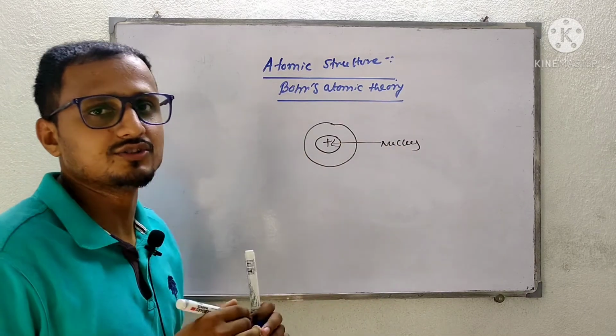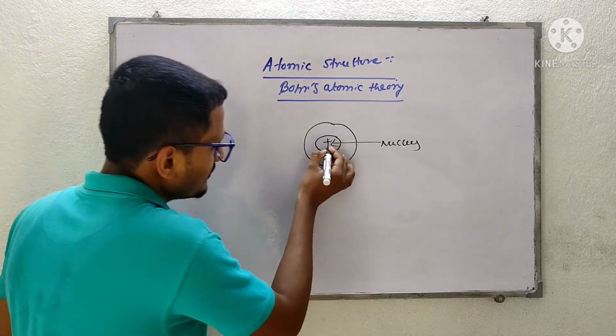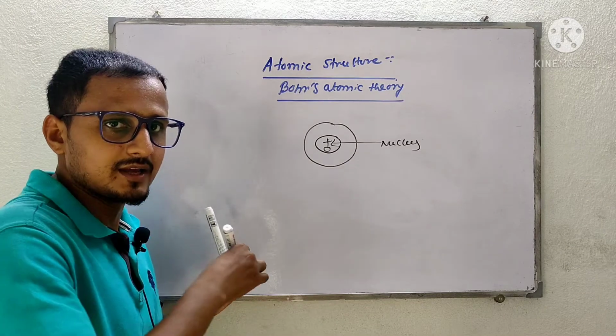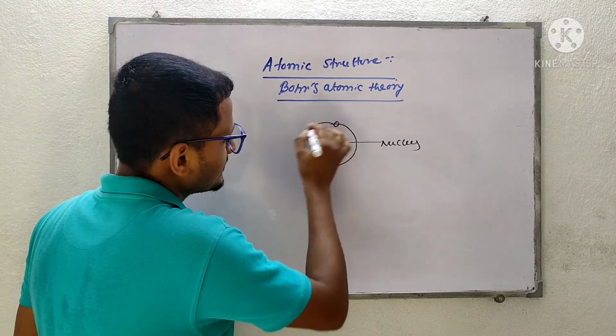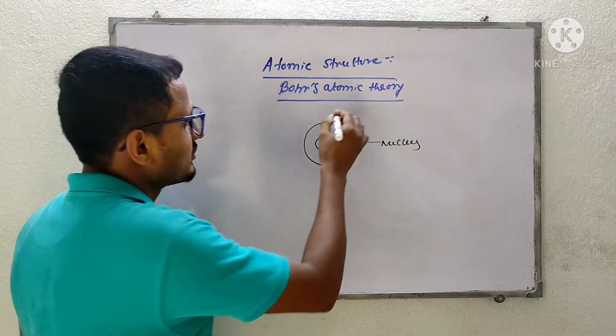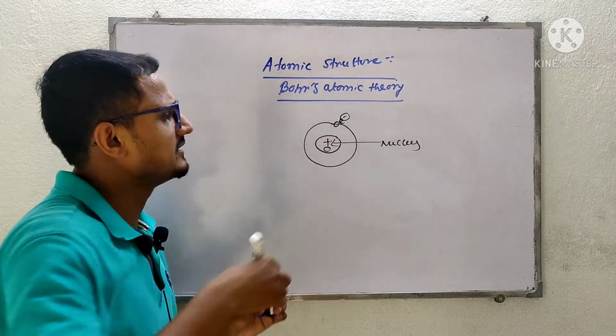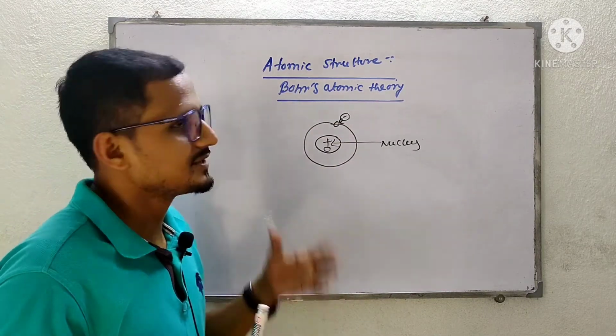Nucleus will be there, which consists of proton and neutron. Neutron will be neutral in charge. And in the surrounding of this nucleus, electron will be there. So that is the main atomic structure.